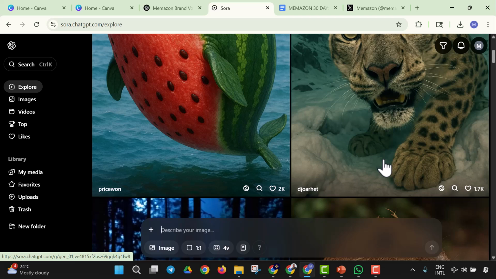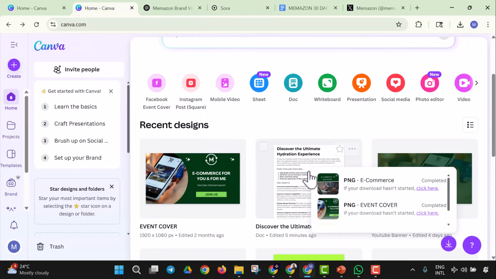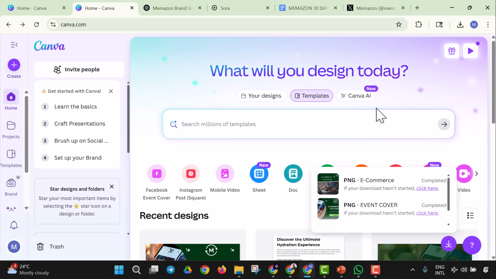So since you have a specific character you're using for the brand, you can keep using that character, and all you have to do is just remix your image. And having that, you're going to have a design right here. Then from there, I'll show you how you can connect your social media pages. Then we're going to make a design from here.